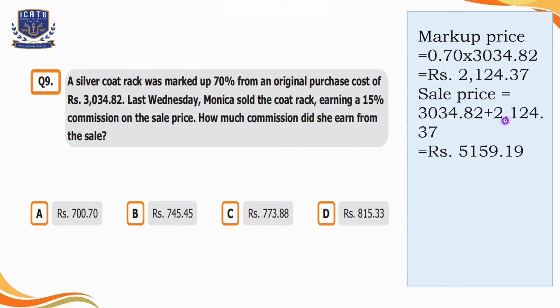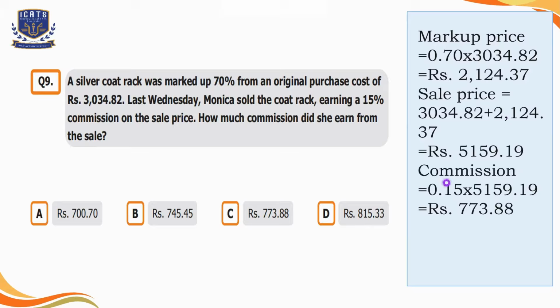Now the selling price is the purchase cost plus the markup price, that is equal to 5159.19 rupees. Now let's find out the 15% commission for Monica as well. So we will multiply 0.15 by 5159.19. So the commission is 773.88 rupees, which is our option C. So we will say that the commission she earned from the sale is 773.88 rupees.